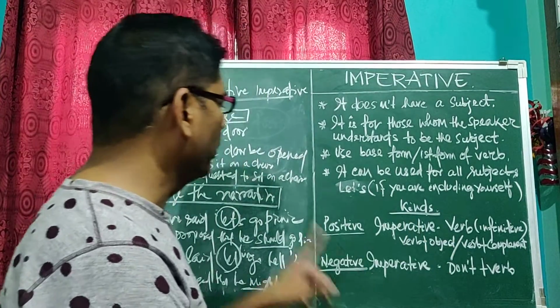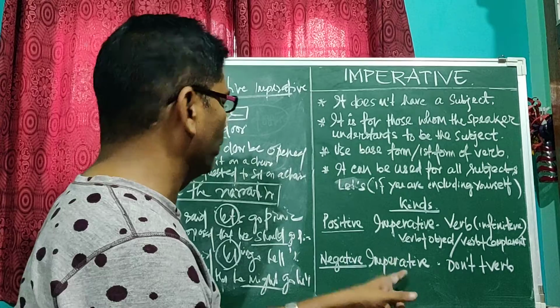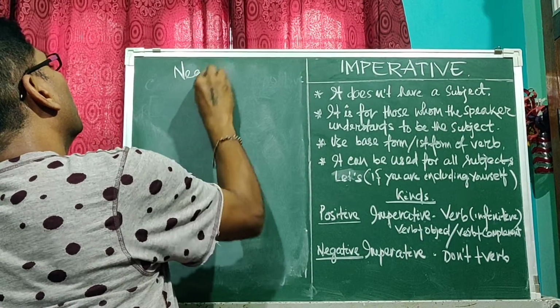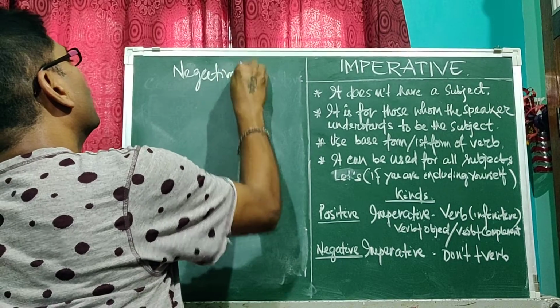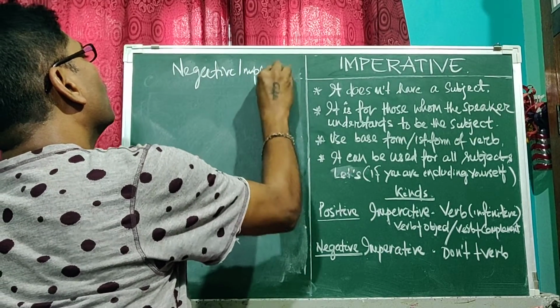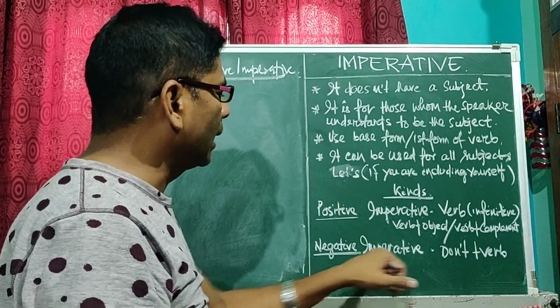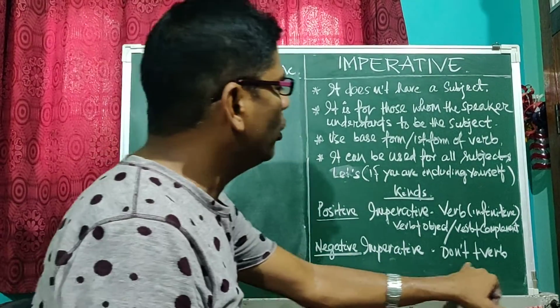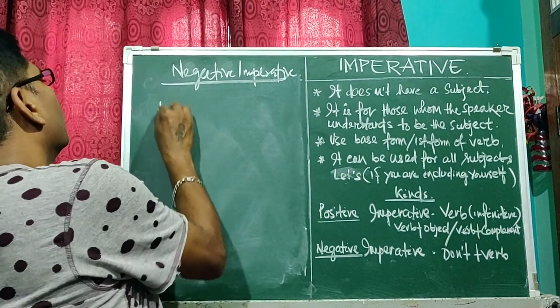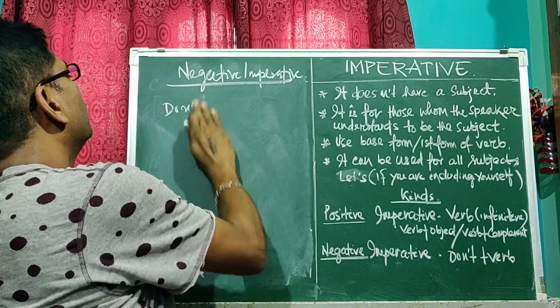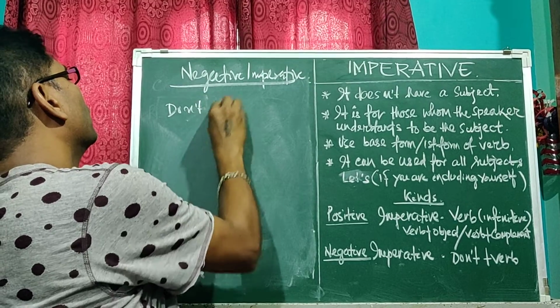Okay? Now we will discuss the negative imperative. The formation of negative imperative is don't plus verb. Don't go.